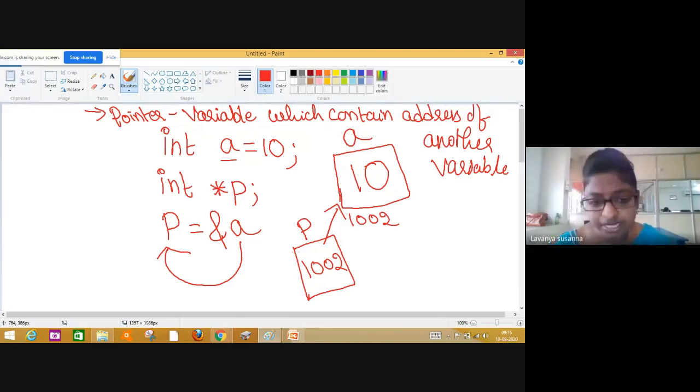Sorry for the disturbance. See here, I hope you understood. See, p is a pointer which contains address. Here p contains 1002 because you have assigned the address of a. That means it is pointing to variable a.